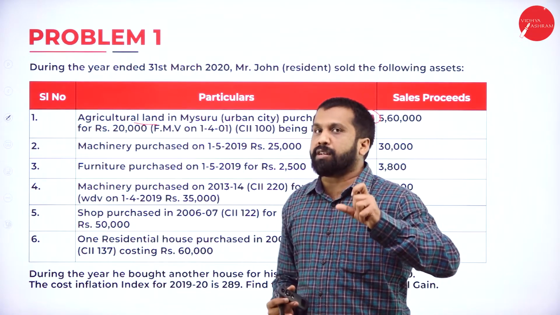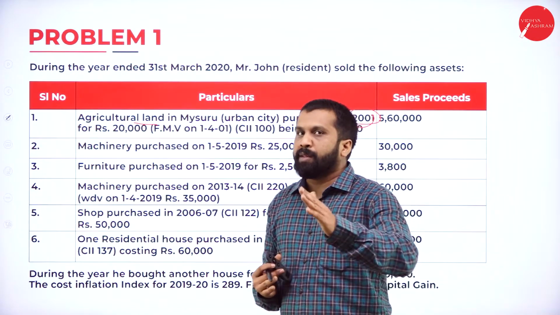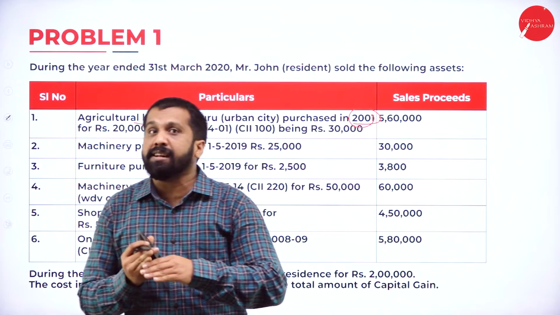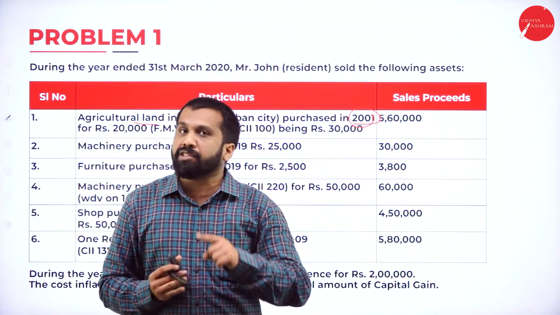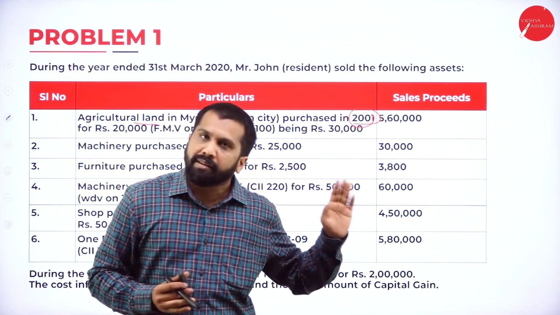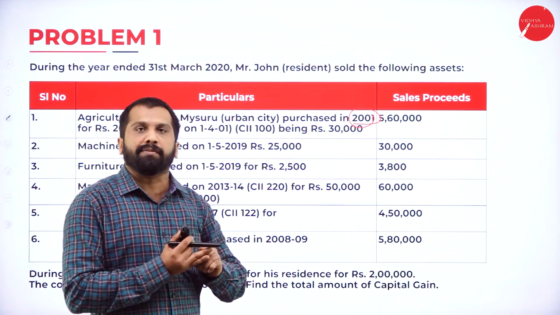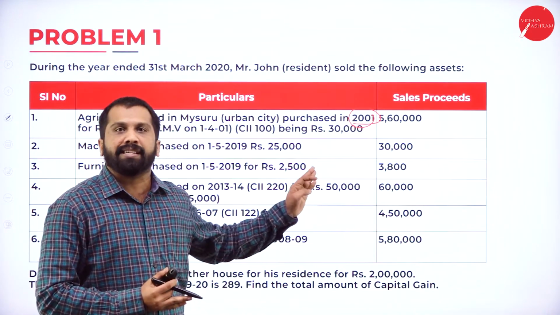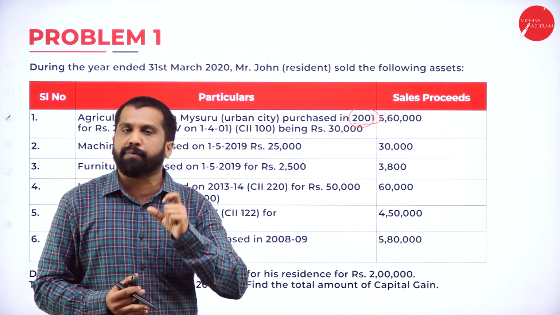From 2000 onwards, whatever year they have given, we are supposed to consider. Anything purchased in 1995, take 2001. Anything purchased in 1985, take 2001. Anything which is purchased before 2001, for everything we consider the standard year of 2001.